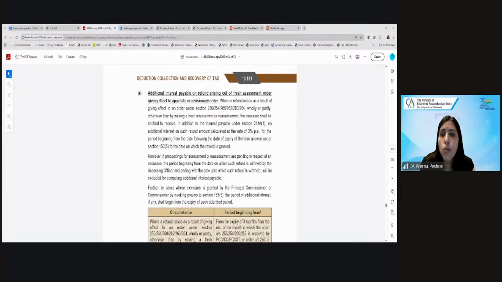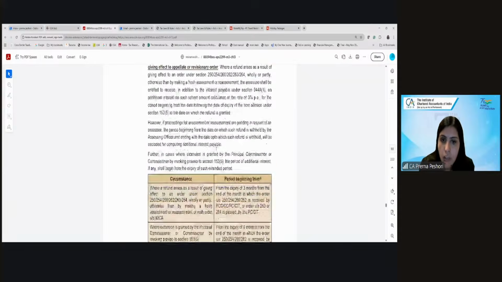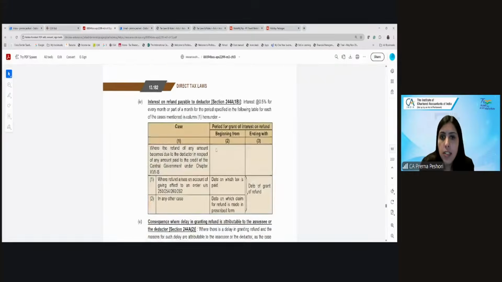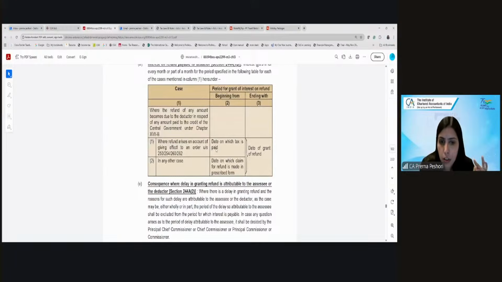Where a refund arises out of the appeal orders, then also the assessee shall be entitled to an additional interest over and above 0.5%. An additional interest of 3% per annum will be given for the period beginning from the date following the date of expiry of time allowed under 153 to the date on which the refund has been granted. So time allowed for giving the refund. Are we clear? So this is the interest which is payable on the refund.